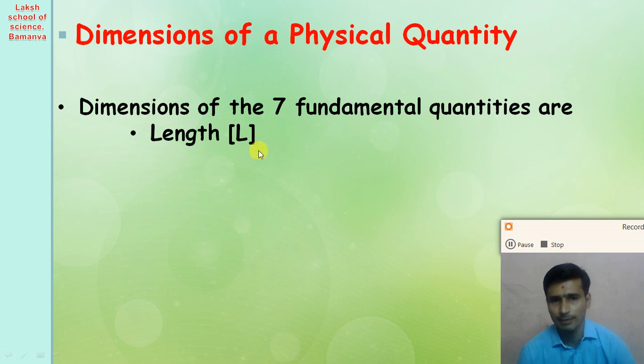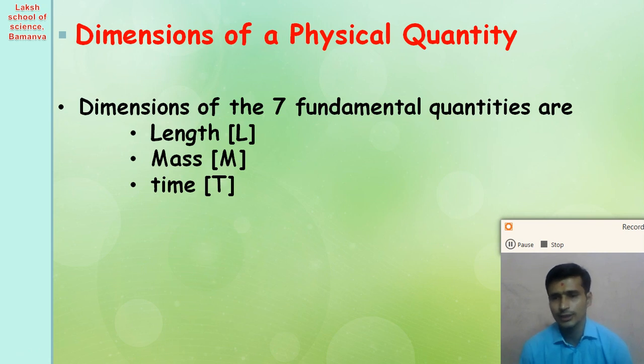So for the length we use the capital L, for the mass we use the capital M, and for the time we use the capital T. These are the dimensions of mass, length and time.